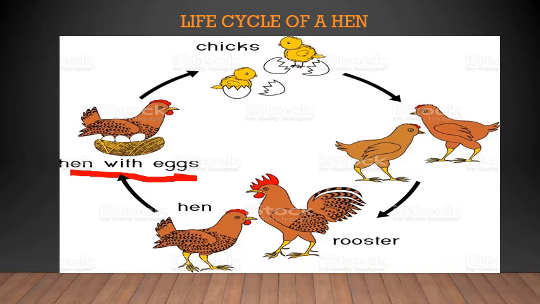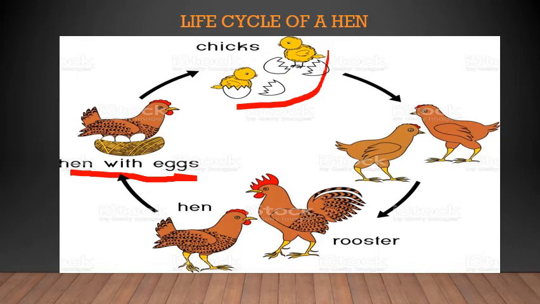After a certain number of days, the baby chick breaks the egg and comes out of it. This process is called hatching. First is the incubation. The hen lays eggs and they incubate. They sit on that egg for a very long time. After that, the chick hatches out. The baby chick needs to grow strong and learn to fly.